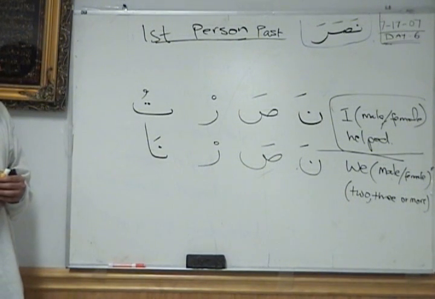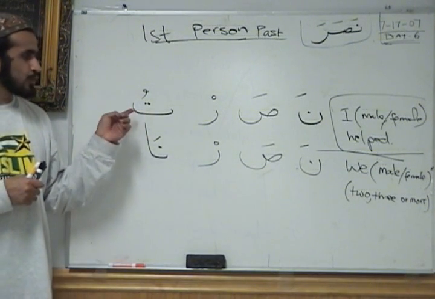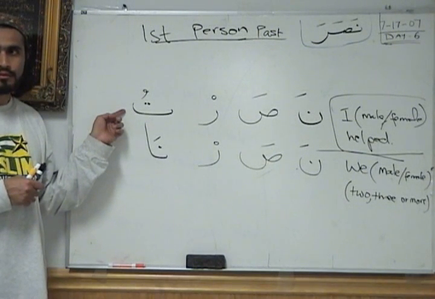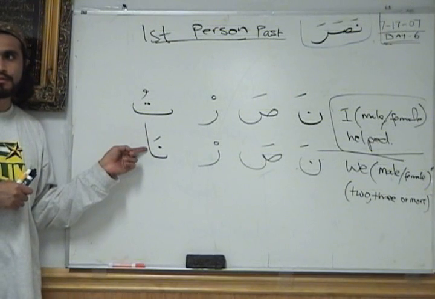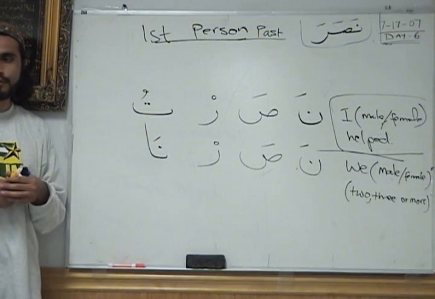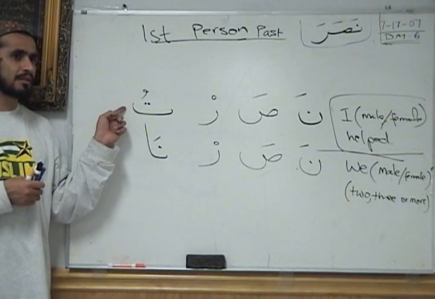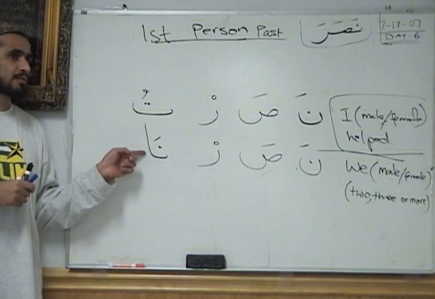So for say qatala, what would be this one? Qatalna. For hasiba, this one would be? Hasibtu. And for hasiba, this one would be?